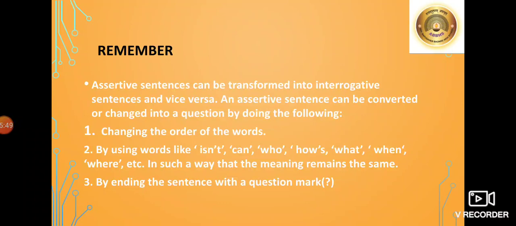Change the order of the words by using words like isn't, can, who, how, what, when, where, etc. in such a way that the meaning remains the same, by ending the sentence with a question mark. So an assertive sentence can be changed into an interrogative sentence, and an interrogative sentence can be changed to an assertive sentence.